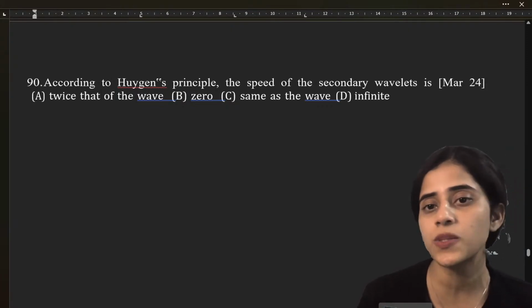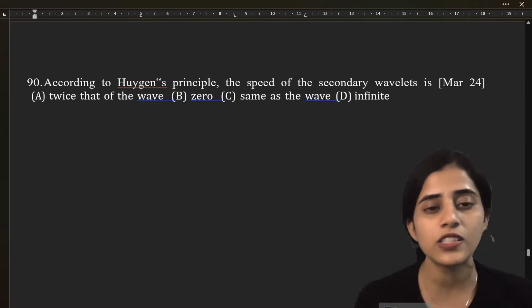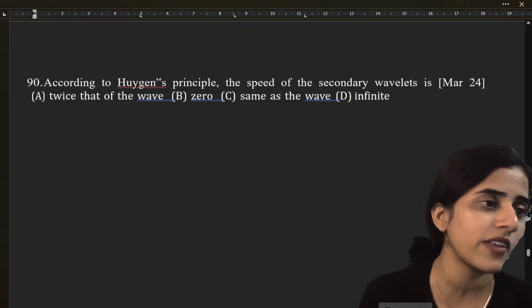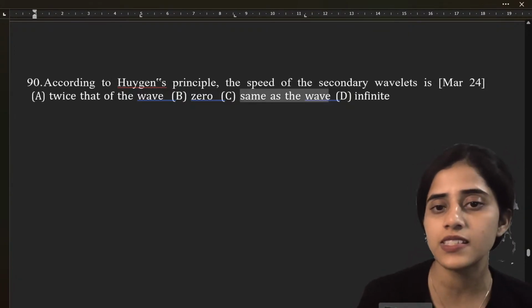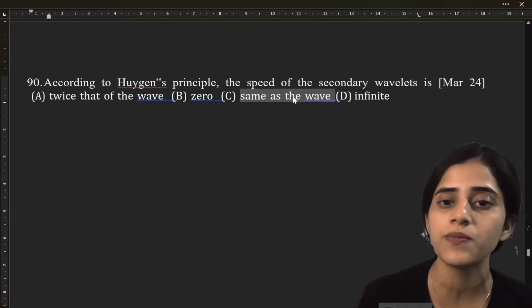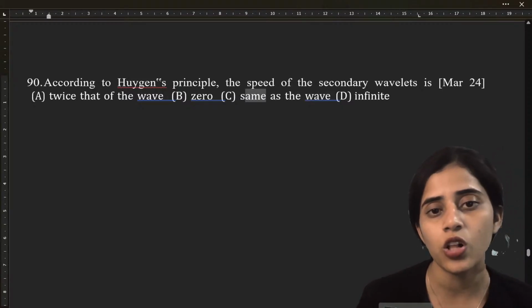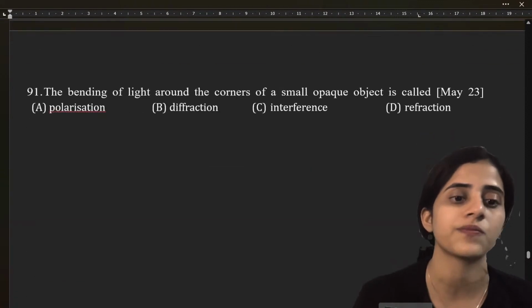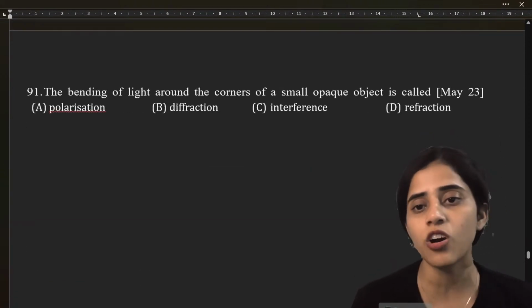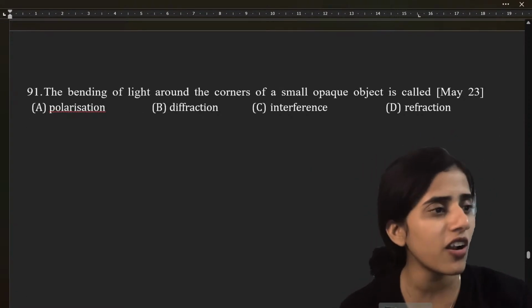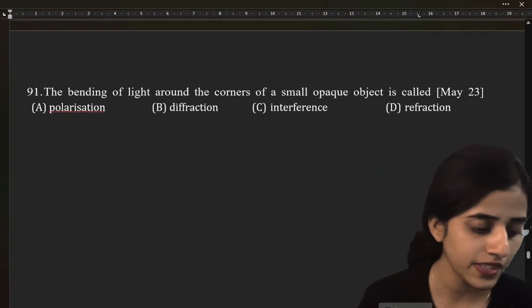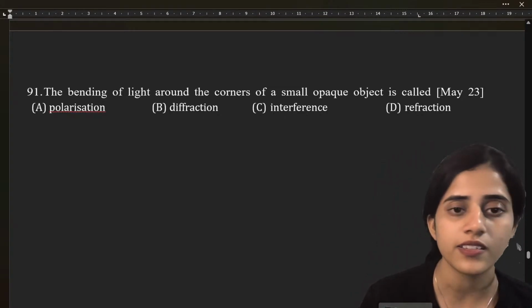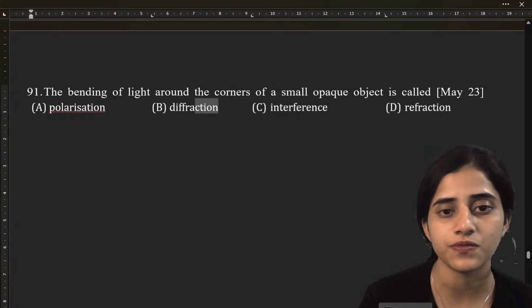According to Huygens principle, the speed of the secondary wavelet is: twice of the wave, zero, same as the wave, or infinite. Huygens principle says that the speed is always going to be the same. All this we have discussed in the previous classes. It's going to be same. The bending of light around corners of objects, already discussed. What is the answer? It is diffraction.